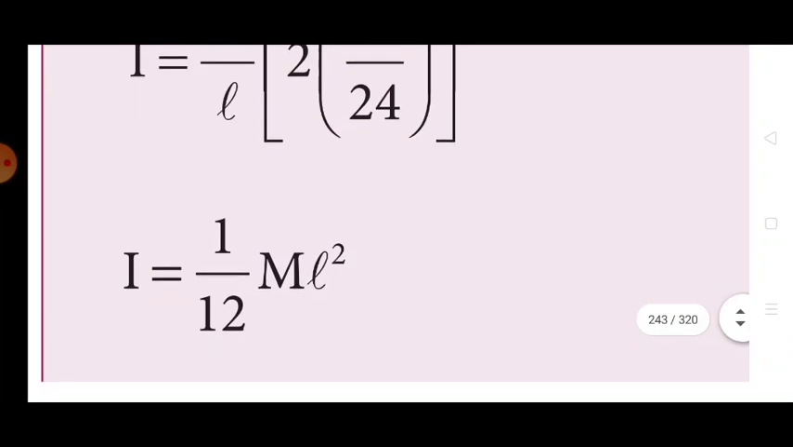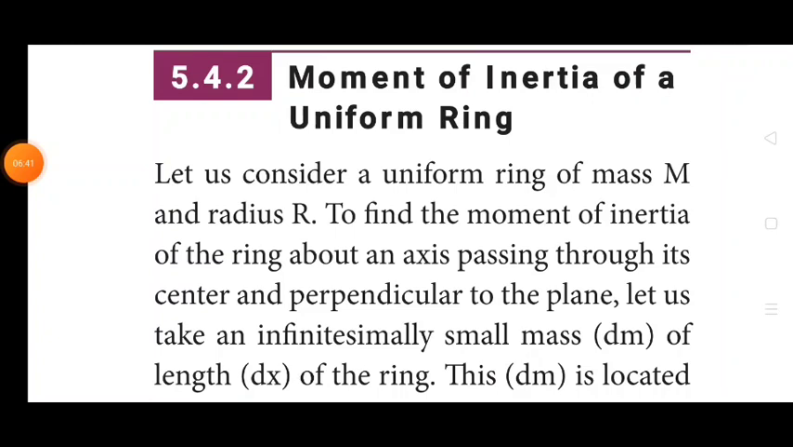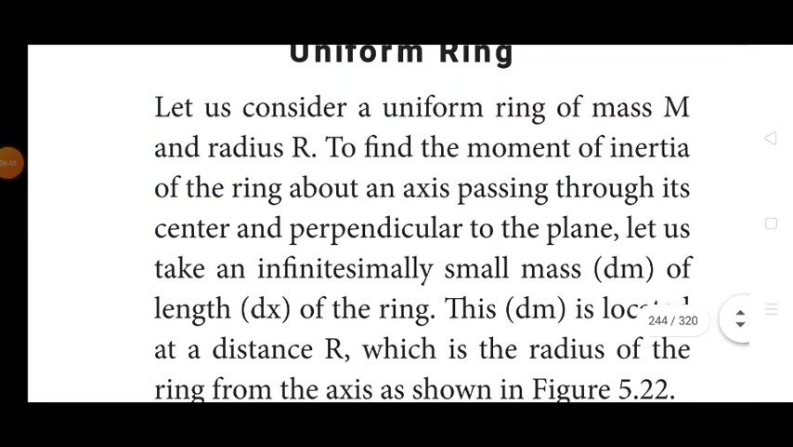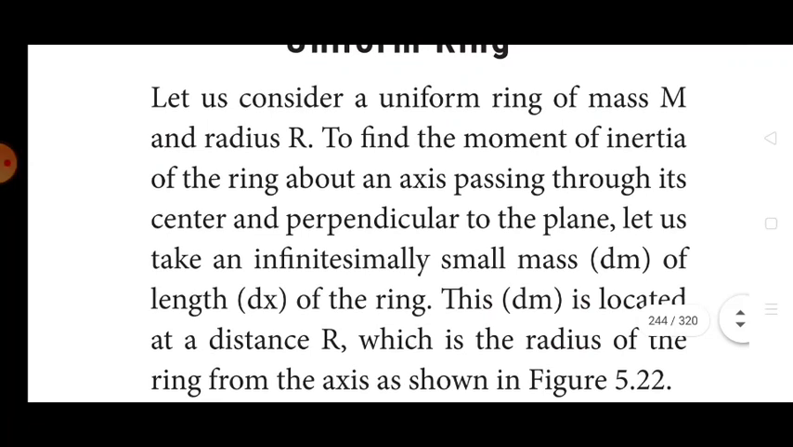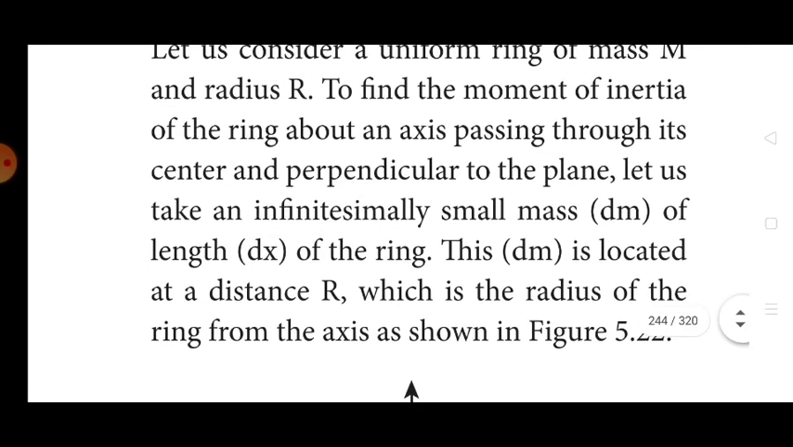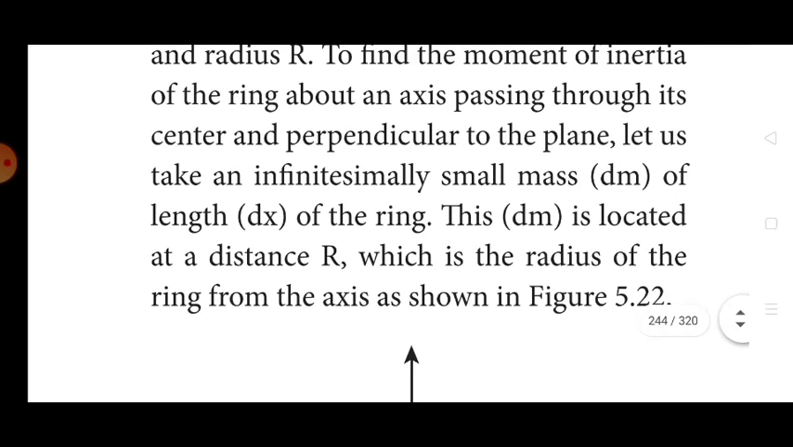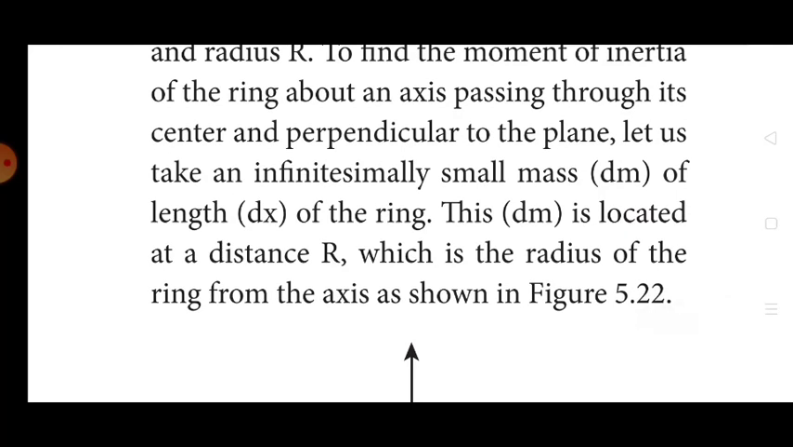Our next topic is moment of inertia of a uniform ring. Let us consider a uniform ring of mass m and radius r to find the moment of inertia of the ring about an axis passing through its center and perpendicular to the plane. Let us take an infinitely small mass dm of the length dx of the ring. This dm is located at the distance r, which is the radius of the ring, from the axis.